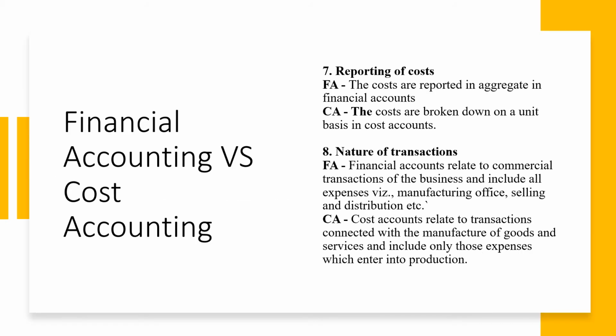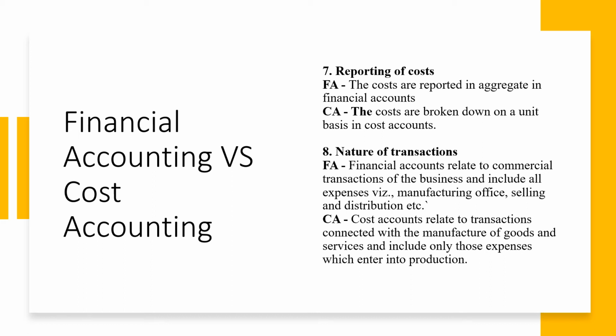We'll move ahead. The next point of difference is reporting of cost. In case of financial accounting, the costs are reported in aggregate in the financial accounts. So here in case of financial accounts, the entire cost is reported. It is not reported in breakups. The entire cost of the product is reported at once. When we come to cost accounting, the costs are broken down on a unit basis and then reported. So in case of cost accounting, more emphasis is on the per unit cost of the product. Whereas in financial accounting, the total costs are taken into account.